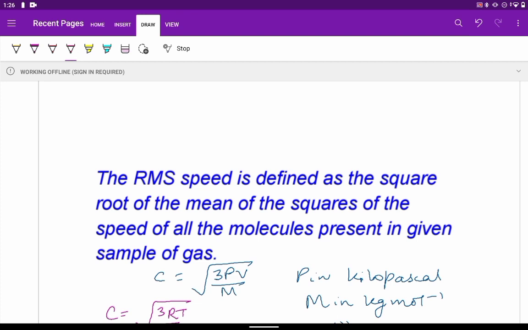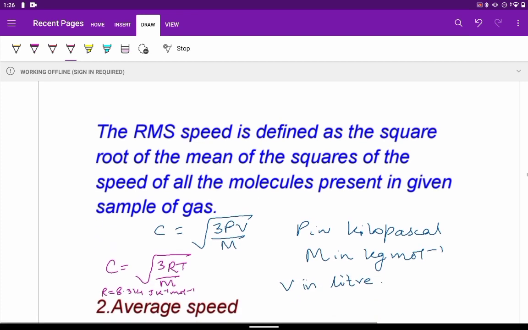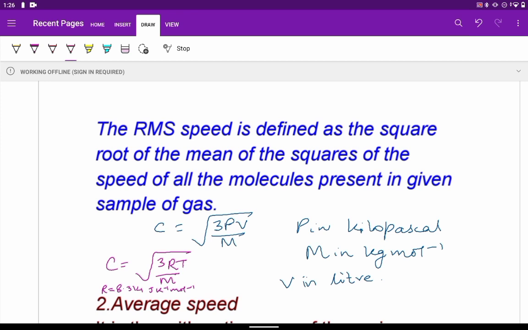Also, it can be expressed as C is equal to square root of 3PV by M. So these equations can be used for solving the numericals. In this case, where C is equal to square root of 3PV by M, P will be in kilopascal, M will be in kg per mole, V will always be in liters.